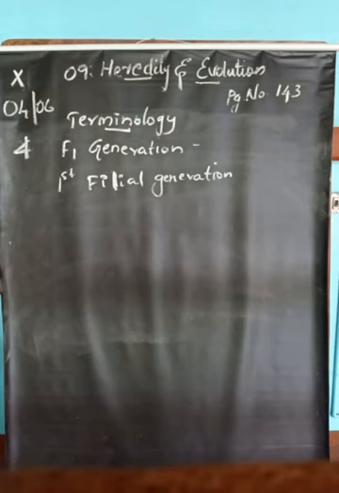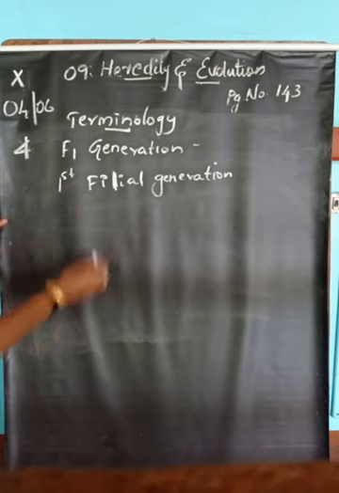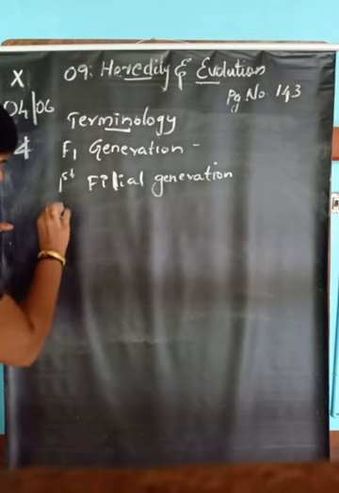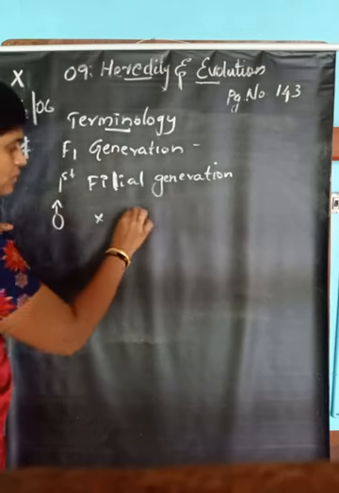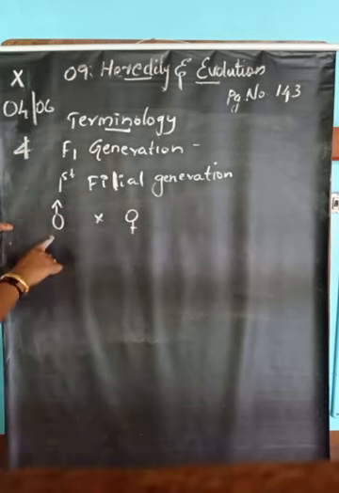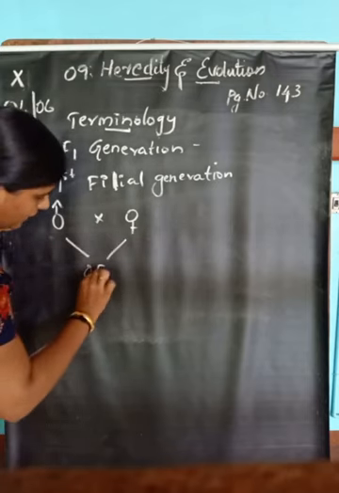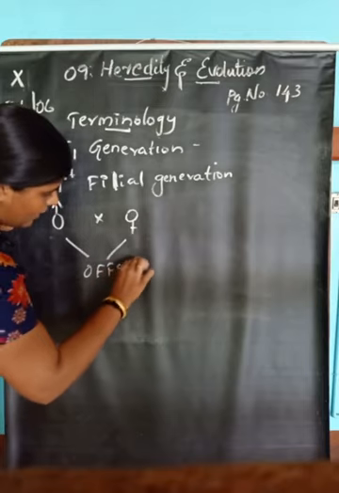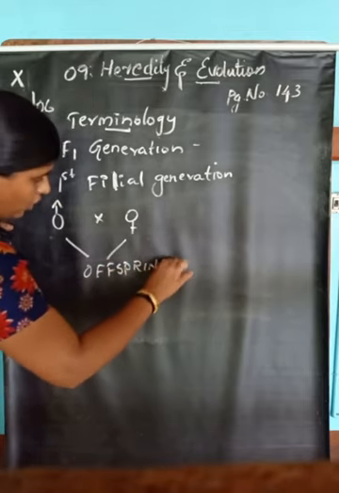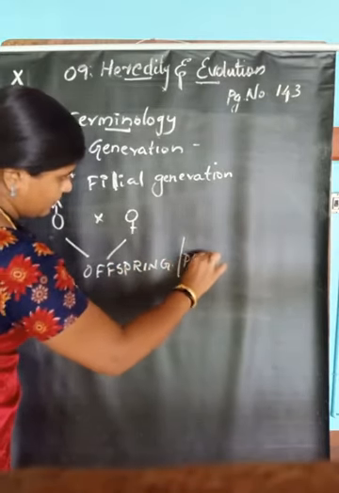When two parents are crossed to produce progeny, that progeny is called offspring. When father is crossed with mother, we will get an offspring, or progeny.